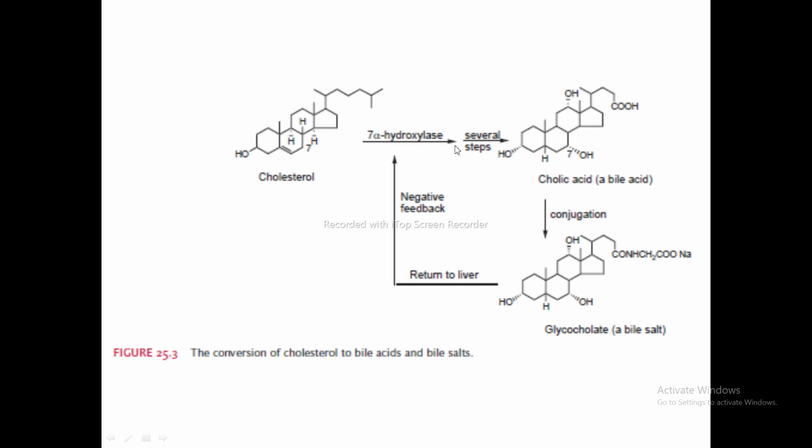The bile salt, glycocholate, which is formed then re-enters the liver, and by a negative feedback mechanism it controls the enzyme 7 alpha hydroxylase, and thereby controls the conversion of cholesterol into bile acid and bile salt.